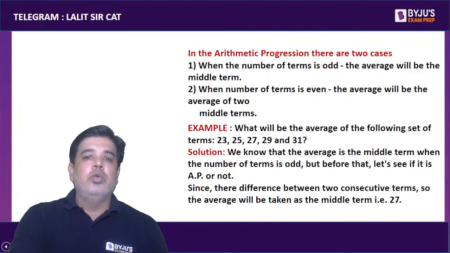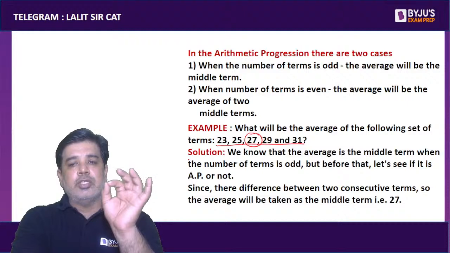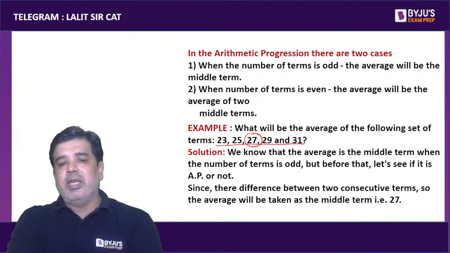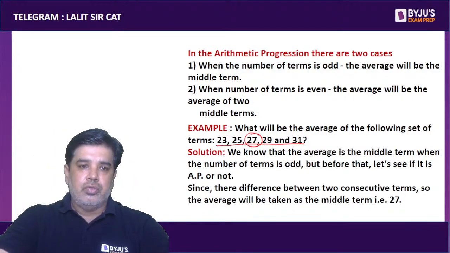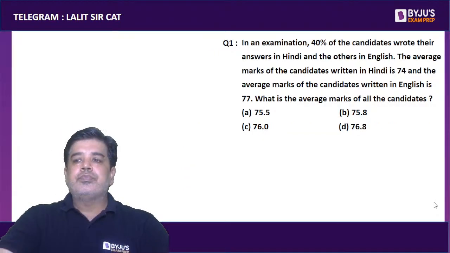Like here you can see that we have 5 terms. The central part is 27 and the terms are in AP, so 27 is the average. This is a very important rule.